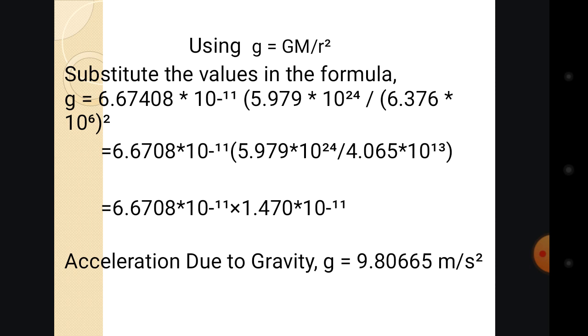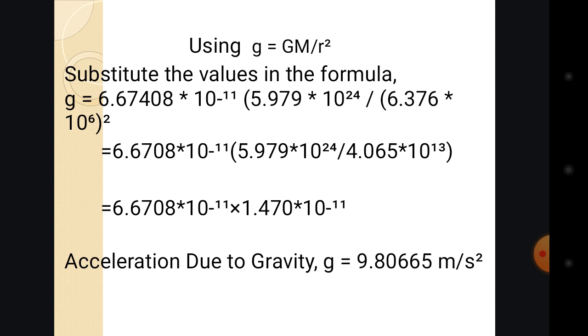So let's solve this r, the radius, because it is in square, so let's expand it. Then in the second step, we put our constant value of G, 6.67408 times 10 to the power of minus 11, times 5.979 times 10 to the power of 24, divided by 4.065 times 10 to the power of 13.